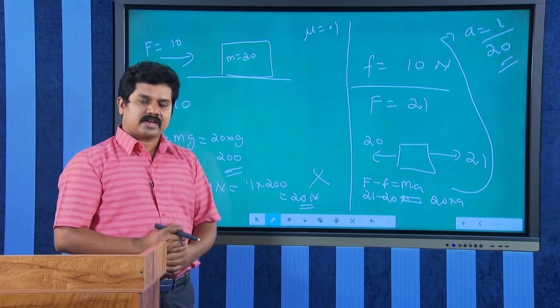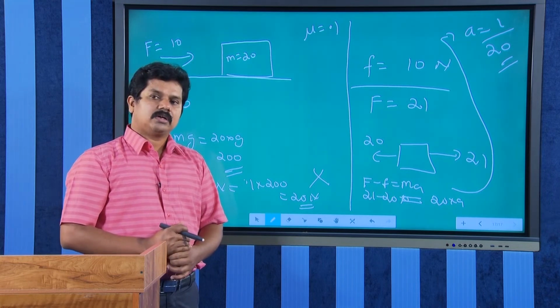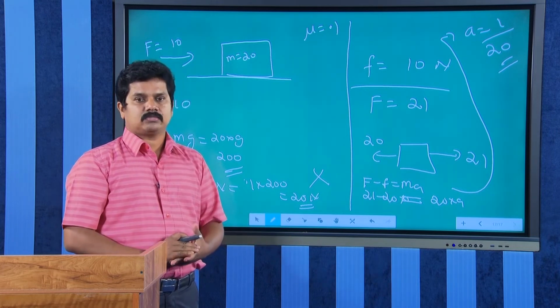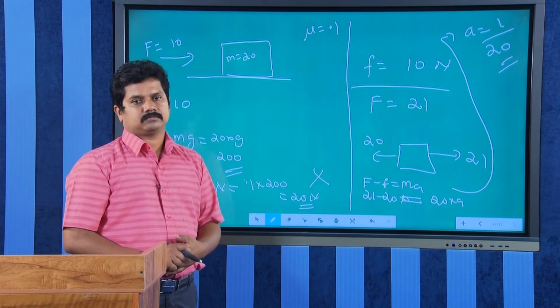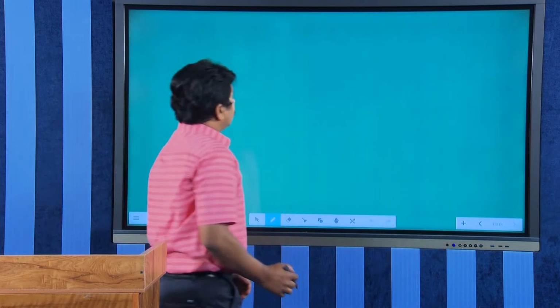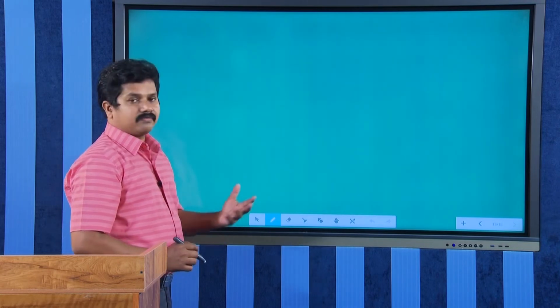So, static friction is self adjusting. It will be equal to the applied force in magnitude, but opposite in direction. Now, let us see if we change the normal reaction, what will be the frictional force.